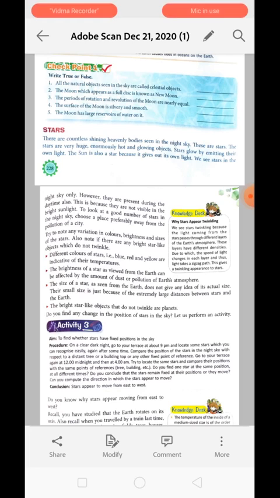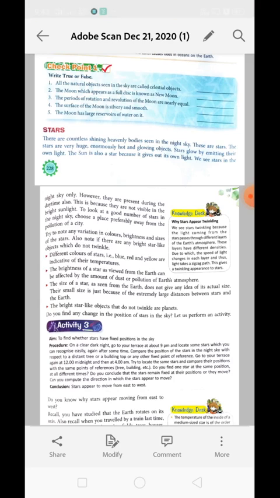Understood? Because of this fact, we are not able to recognize the stars, which give us a very small light in the form of twinkling during daytime, because the sun is providing us with a huge amount of bright light.